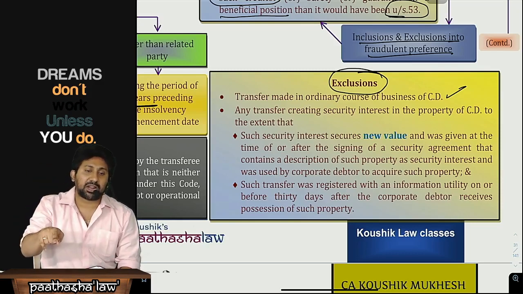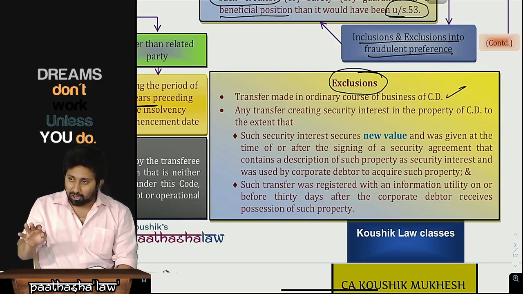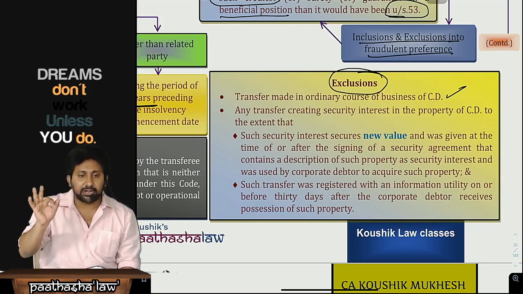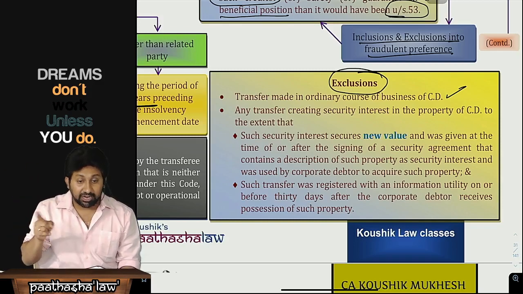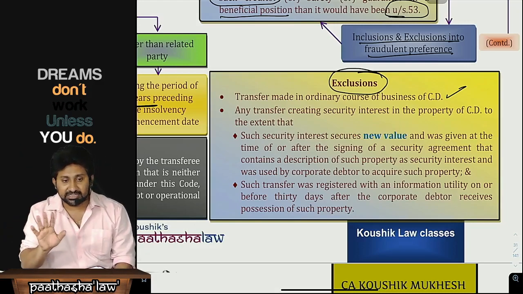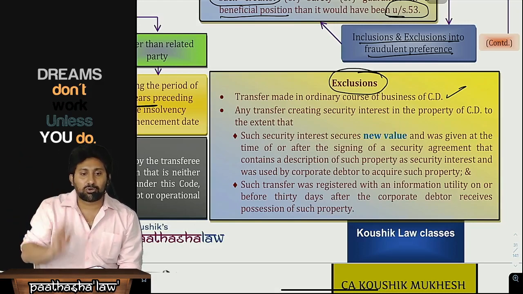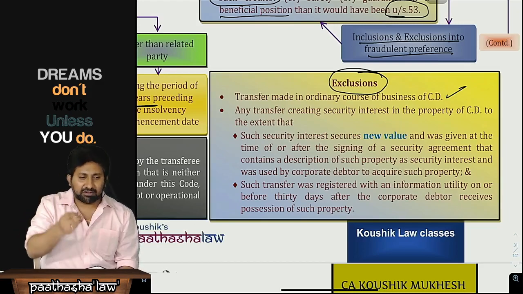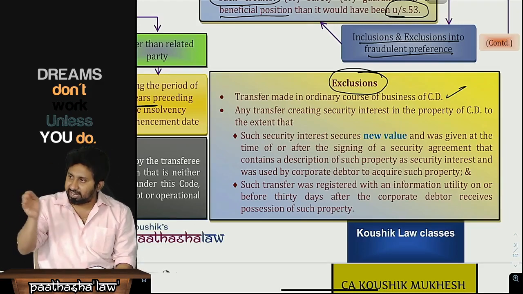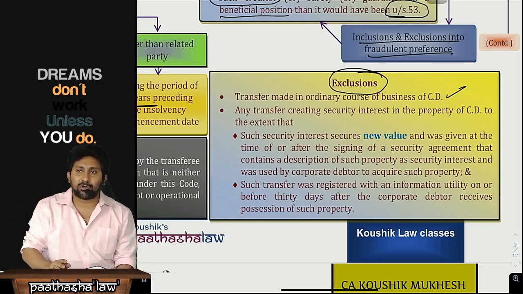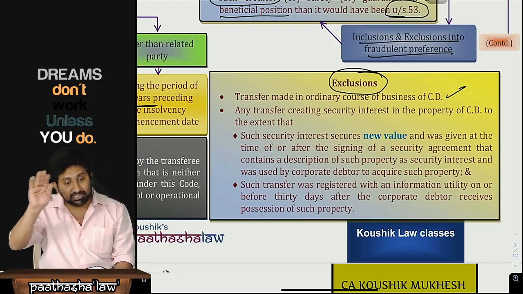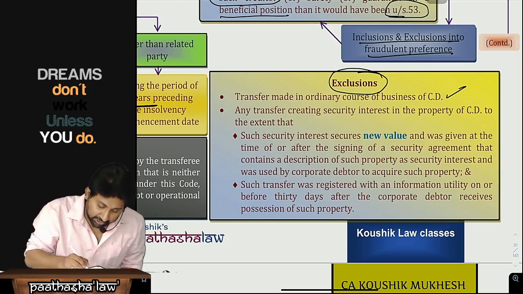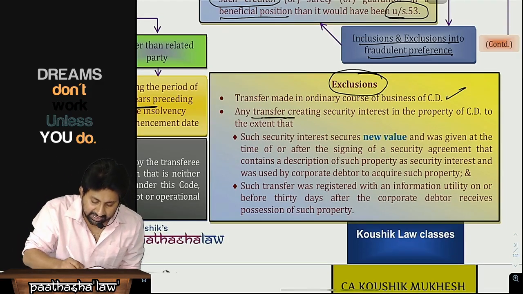In that way, if you transfer the asset, no problem. Because I have taken 100 rupees from a creditor, along with interest I need to pay 120. I am defaulted. For that 120, I am not transferring this asset. He is giving extra loan to me. Let's say 120 is already there. Again, I requested, please give me another chance, I will take another loan. I took a 60 crore loan again. For that 60 crores, I transferred an asset to him as a security.